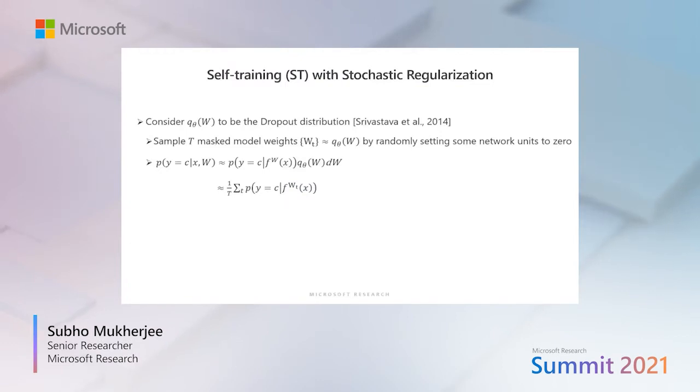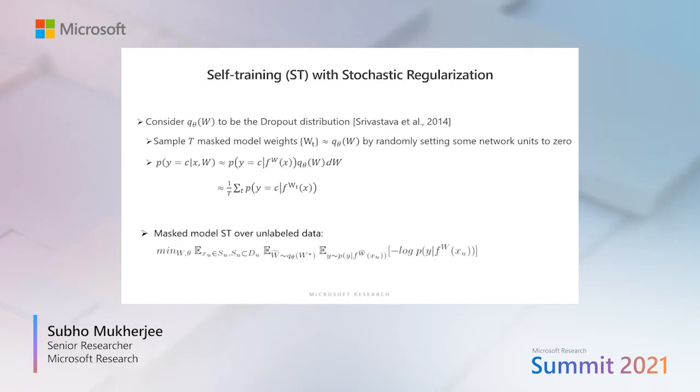So to give you a flavor of one such technique, let us consider this work where we use dropout distributions for stochastic regularization. So we sample several masked model weights given a pre-trained language model using dropout. Now given an unlabeled sample, you can pass these through each of these different masked models, collect the predictions, aggregate them, compute the mean and variance, which gives you an uncertainty estimate of the neural network for the underlying sample. We can incorporate these estimates into the self-training framework to make it learn better.